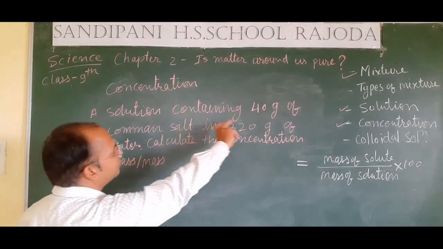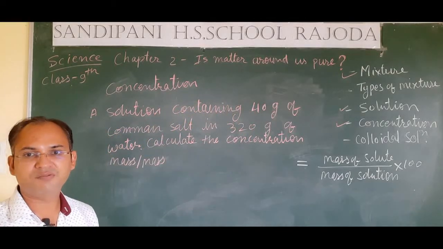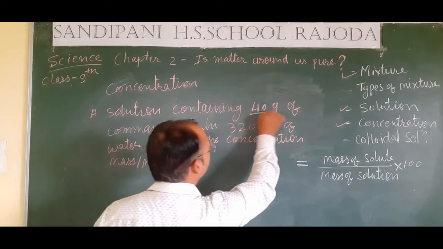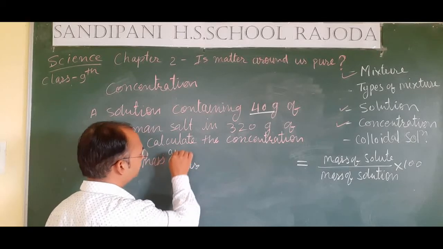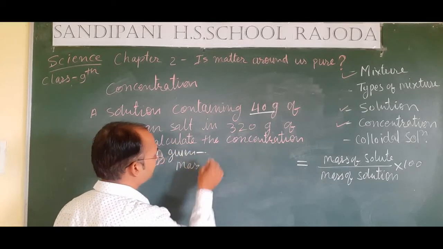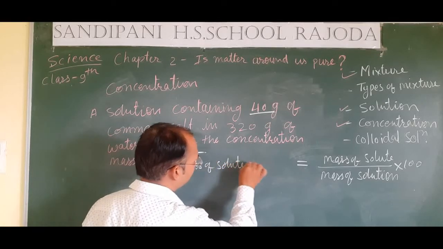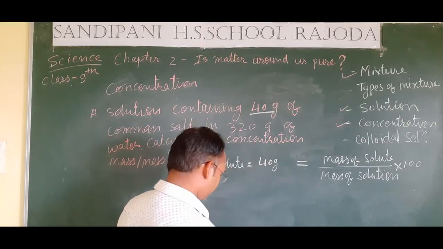So let's see what is given to us. We have been given the mass of the common salt which we are dissolving in the solution. So common salt is our solute. So mass of solute is given here, mass of solute is equal to 40 gram. This is given to us.